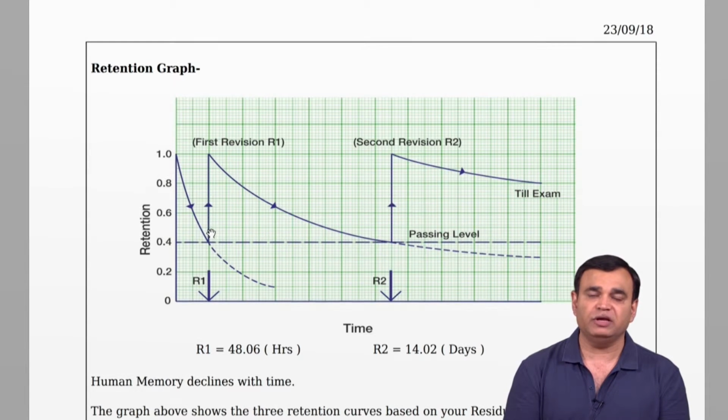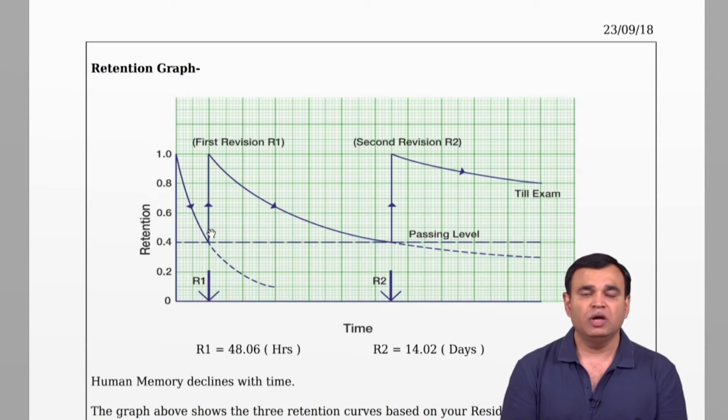The slope of these 3 curves that you see up to R1, between R1 and R2 and beyond R2, these slopes of the curves are going to be different for different people. There are some people who tend to remember for a month or so very easily without a revision, and there are many students who require at least 3 to 4 revisions in 1 month. So this is a quantification of that which has not been done before, and if you make use of this revision schedule, then you are going to have a much easier time in terms of preparation. You are going to have a much better handle in terms of how much time you are going to allocate, and overall time management, and also the anxiety levels will come down for you.